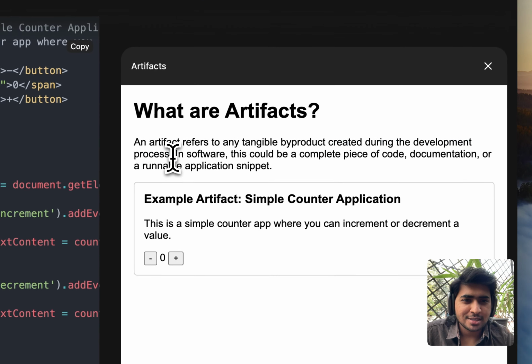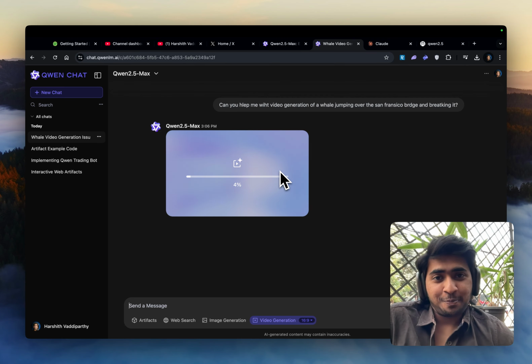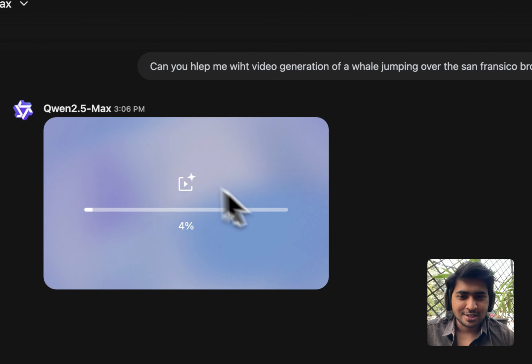All right, so let's do this, and then let's try here. It's generating 6. Okay, I think it's just an example, right? Let's enter this and see how it makes it. I hope you guys get the reference, right? A whale jumping over San Francisco bridge and breaking it. What I mean by this is basically DeepSeek jumping over the San Francisco bridge. That's what my reference is, but let's see how it looks.